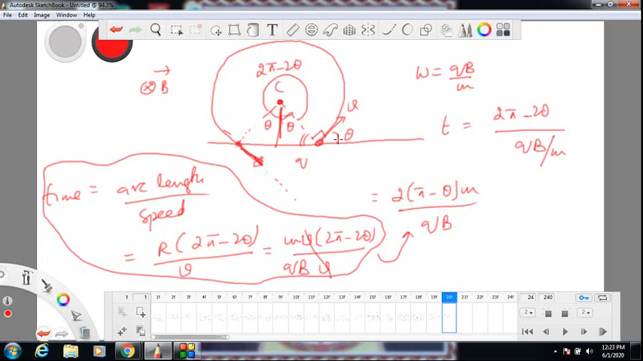So time is this arc length by the constant speed with which it is going. Speed is constant because magnetic field never changes speed. It can only change the direction of the velocity. So we got 2 into (pi minus theta) into m by qB as the time.